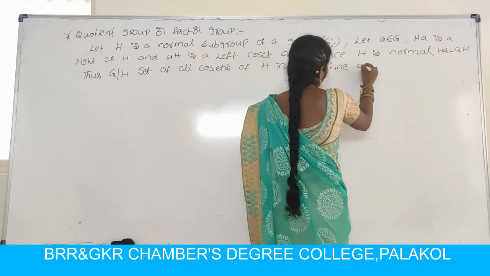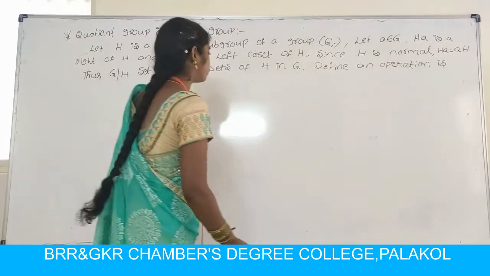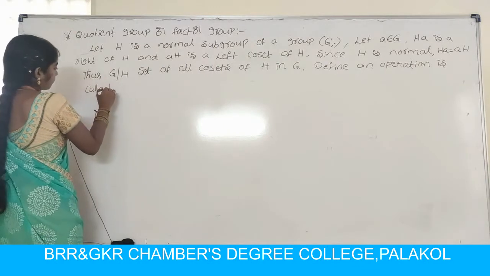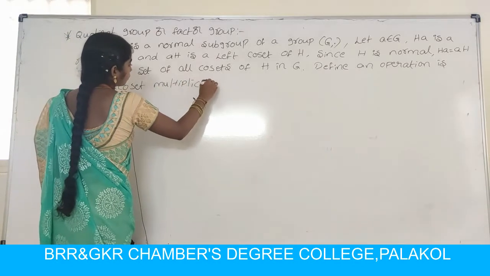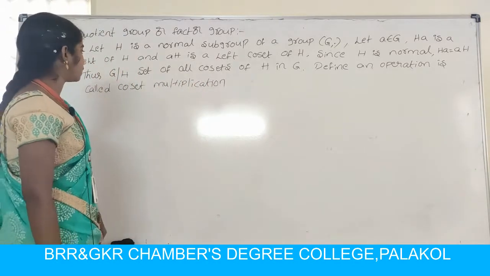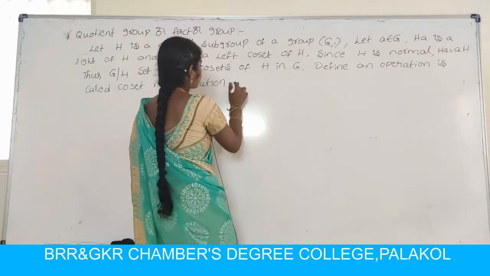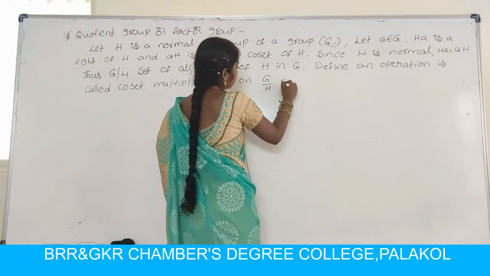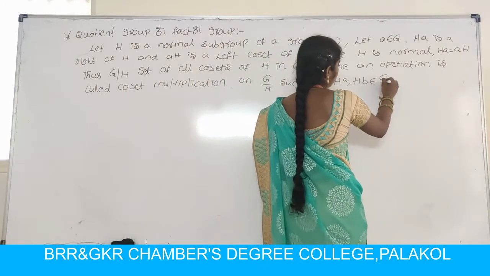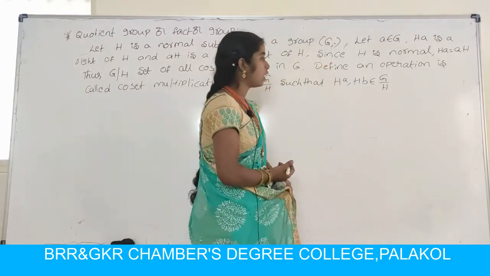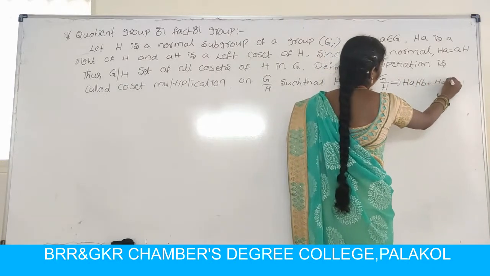Define an operation called coset multiplication on G by H such that for HA, HB belonging to G by H, the coset multiplication is HA times HB equals HAB.